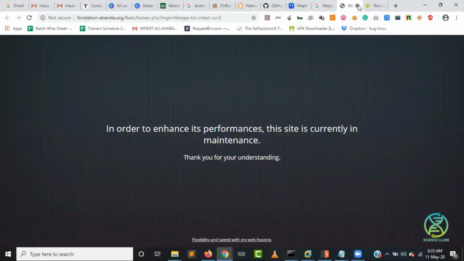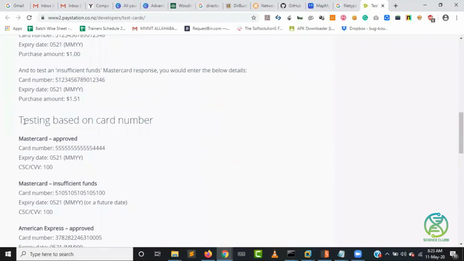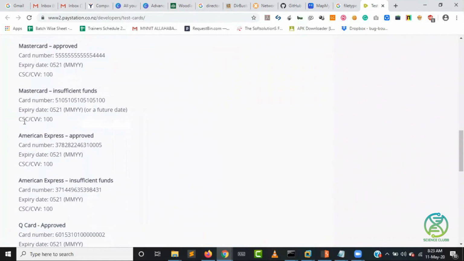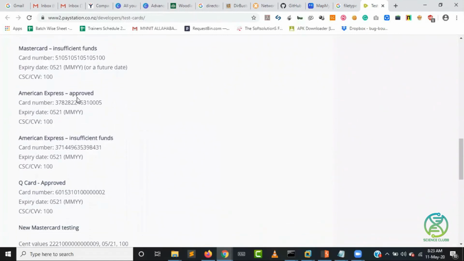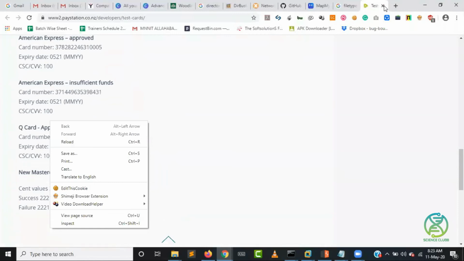Under maintenance. Okay. American Express approved card, this one. Expiry date. See, no, this is just for example, I suppose.